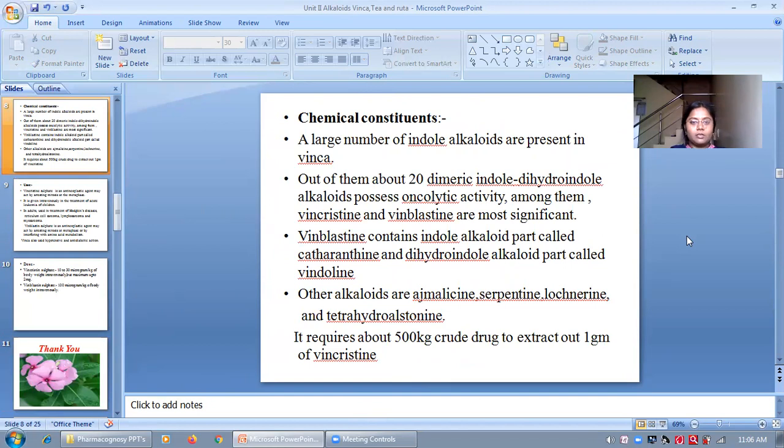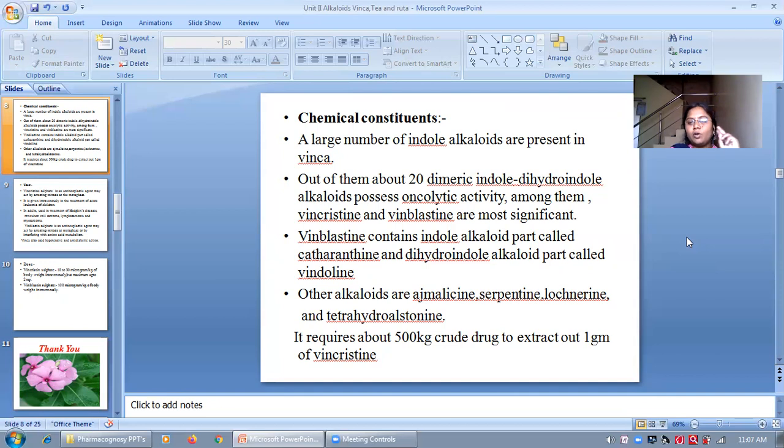After that, its chemical constituents. A large number of indole alkaloids are present in Vinca. Out of them, about 20 are dimeric indole and dihydroindole alkaloids. Out of the many indole alkaloids present in Vinca, only 20 are dimeric indole alkaloids and dihydroindole alkaloids which possess oncolytic activity.